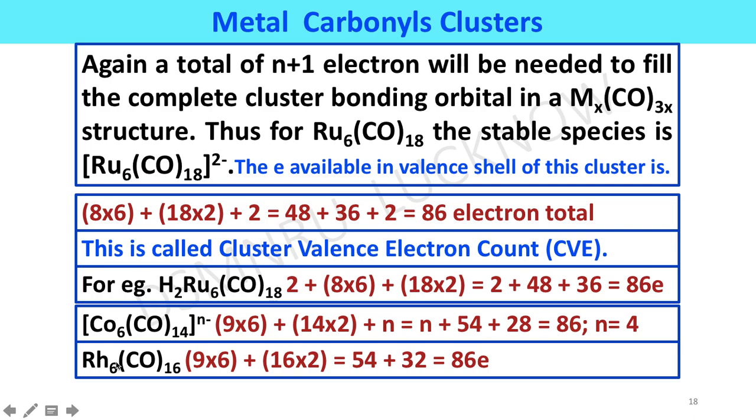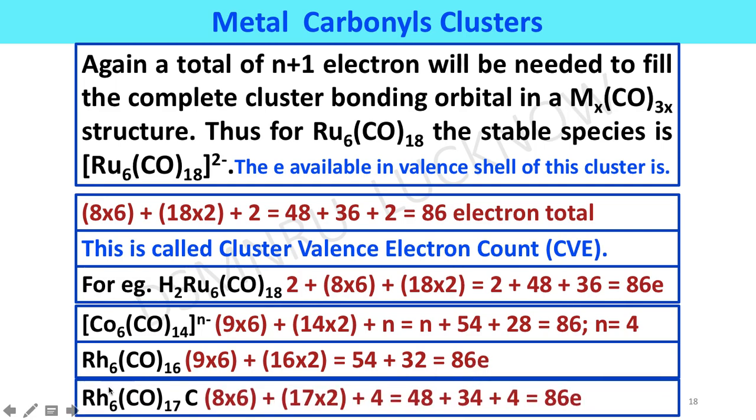Similarly, Rh6(CO)16 we can also calculate, because rhodium belongs to the 9th group. We calculate and we will get 86 cluster valence electron count. Similarly, Rh6(CO)15C. Here carbon has 4 valence shell electrons, so it contributes 4 electrons. If you sum it, we will get 86 electrons in its cluster valence electron count.